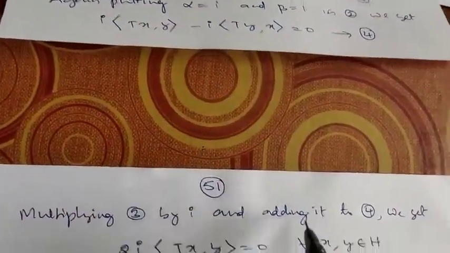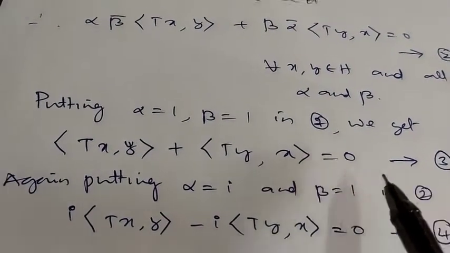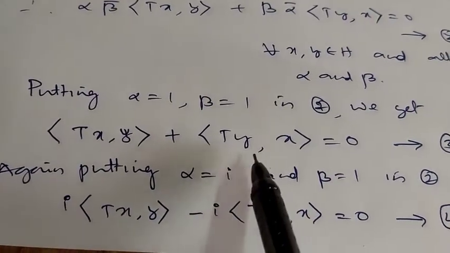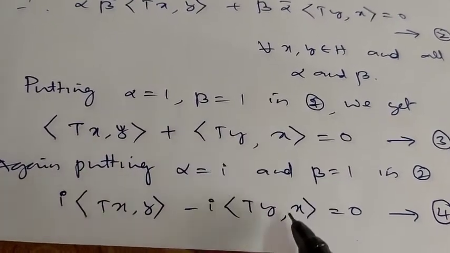Now multiply equation 3 by i and add it to 4. So 3 times i gives i into the inner product of T(x), y plus i into the inner product of T(y), x, and adding it to 4, the second terms get cancelled.